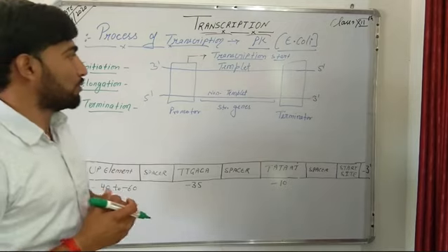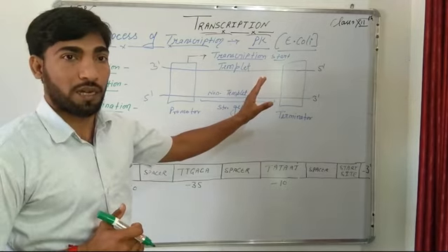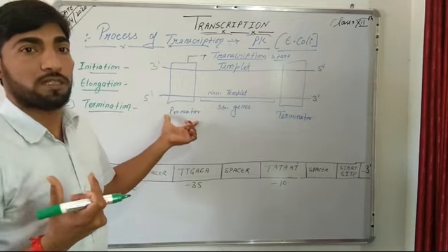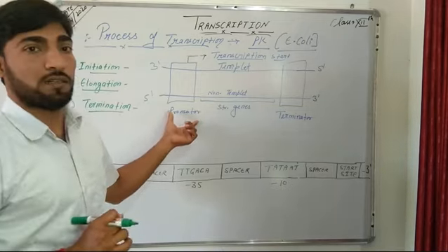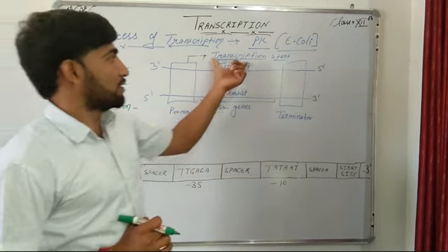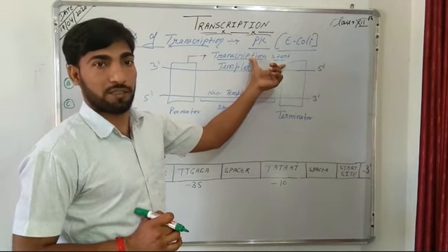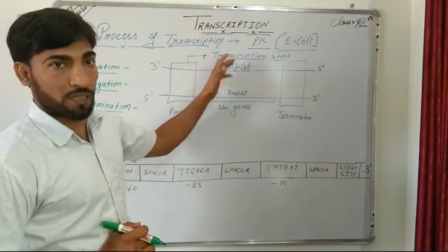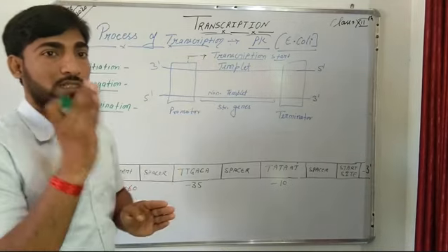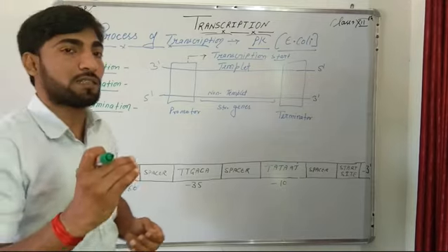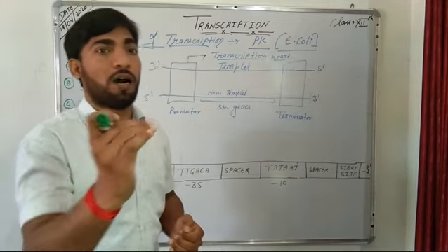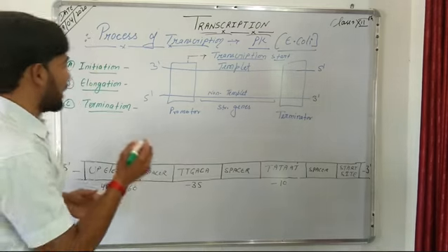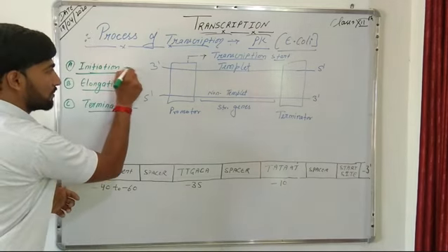In the last video we talked about the transcription unit, and in this transcription unit we studied the promoter region. In the promoter region is present a site known as the transcription start site. This transcription start site is the site from where the synthesis of the RNA chain or RNA strand starts. Now we will start with the initiation process.